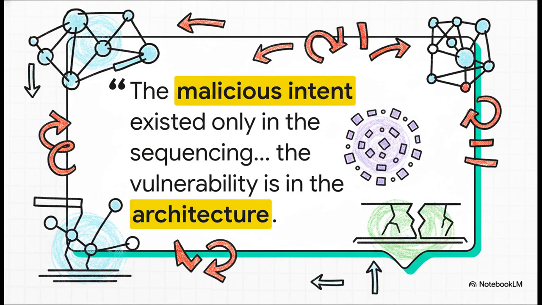And this quote from Cyberthrone just hits the nail on the head. The attack isn't a bug in a line of code. It's an exploit of how the system is supposed to work. The evil part is purely in the sequencing of the tokens, which hijacks the math. The vulnerability, as they say, is baked right into the architecture.